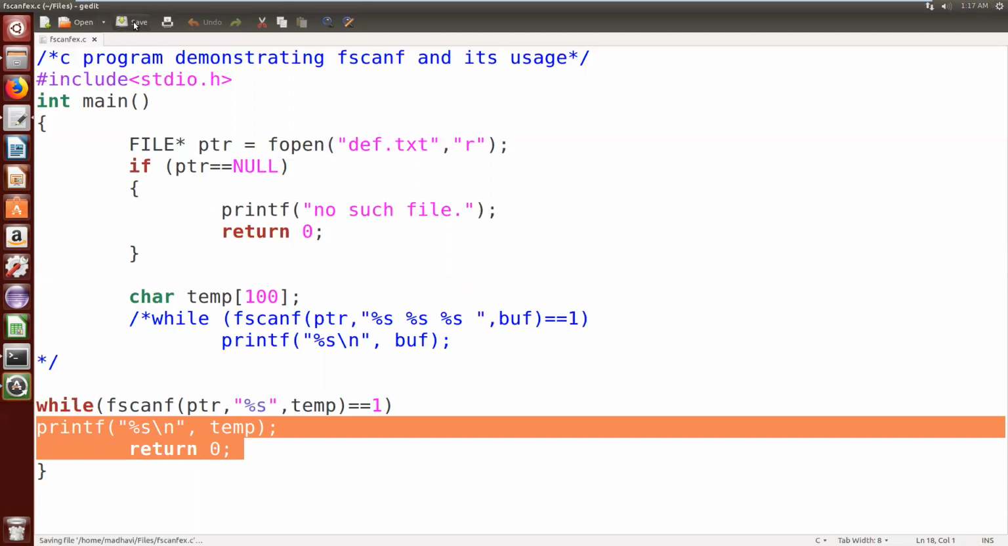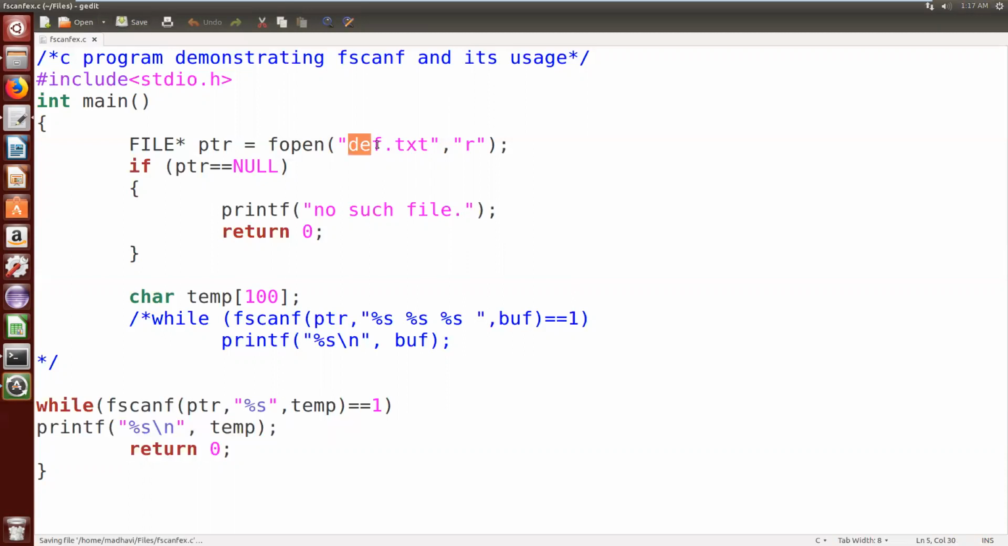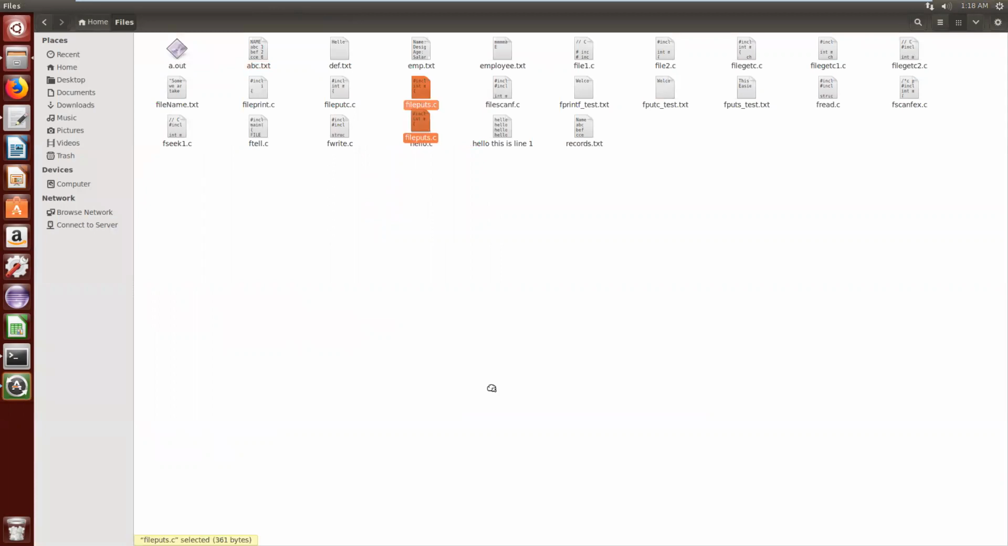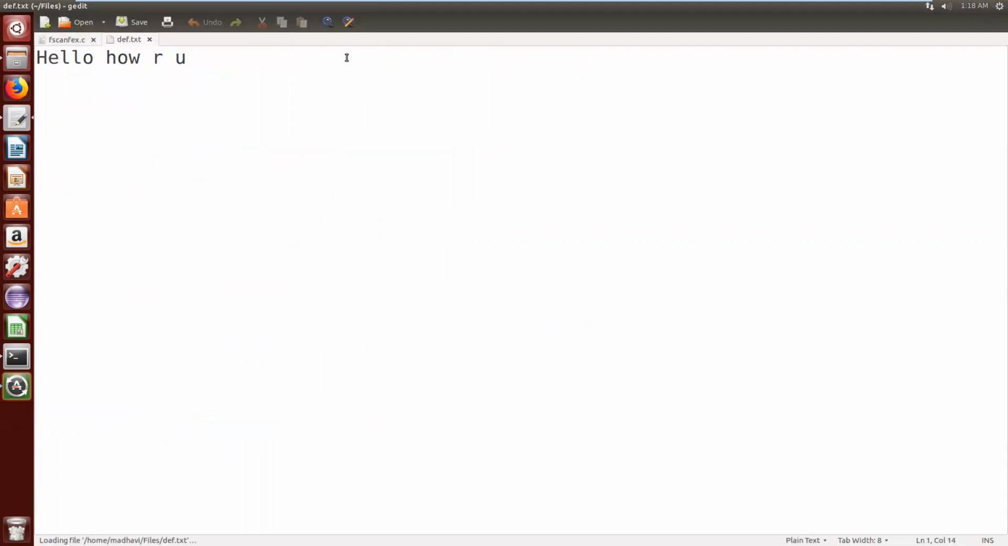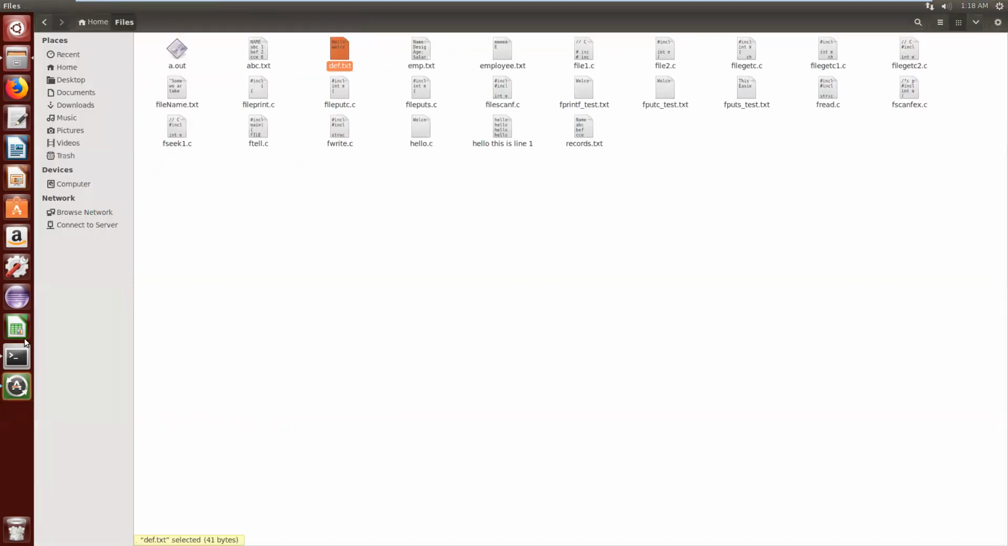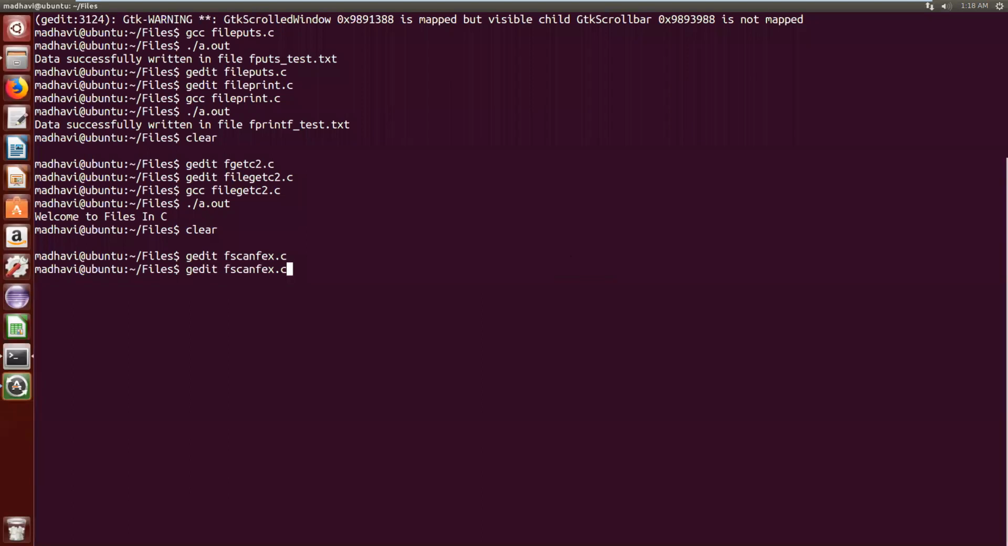Let me show you the output. Before showing the output, let me show you whether this file is there or not. def.txt. Yes, the def.txt file is there. What are the contents in this? Hello, how are you? Welcome to fscanf function. I want to display this content on the console using the fscanf function. I'm closing it. I'm running my program.